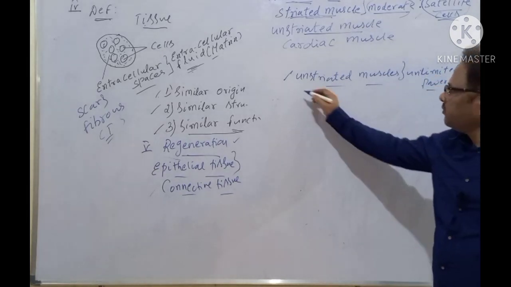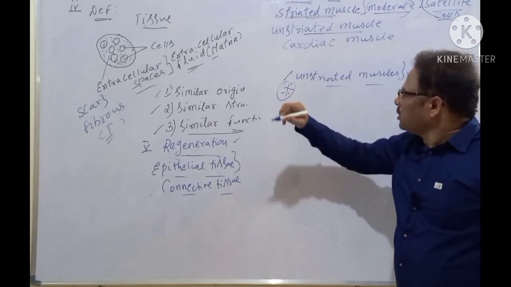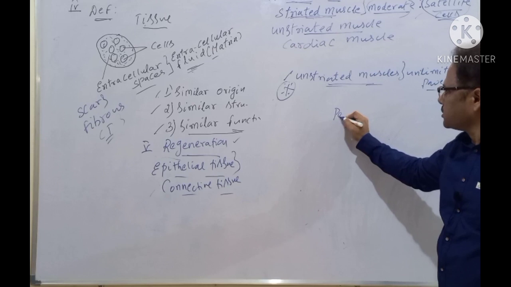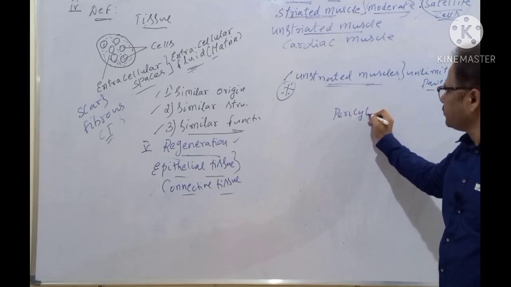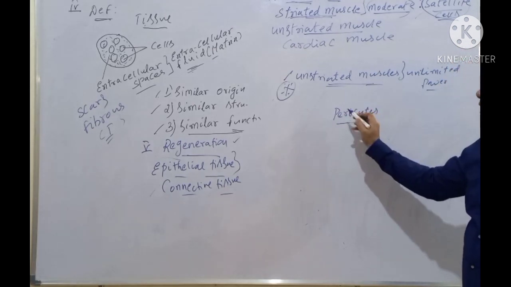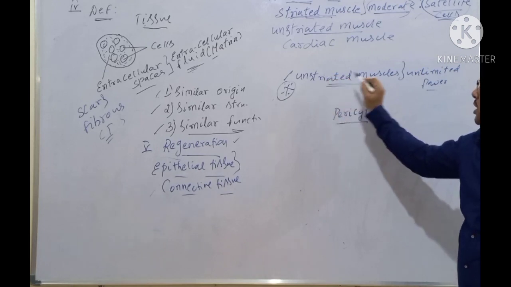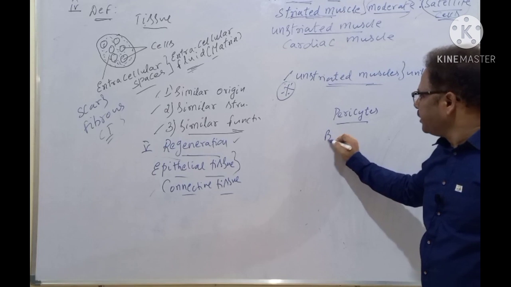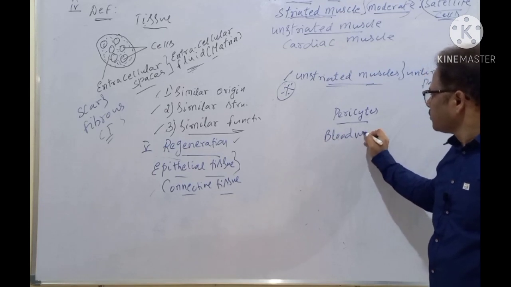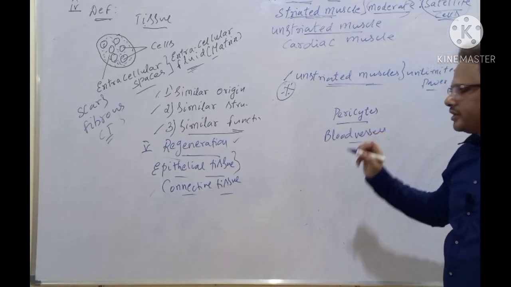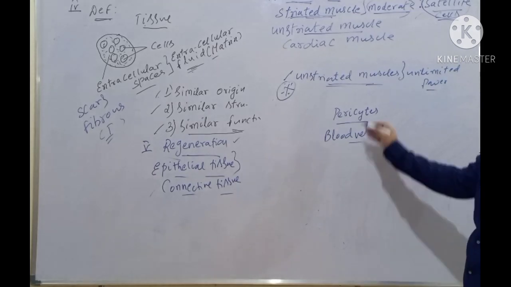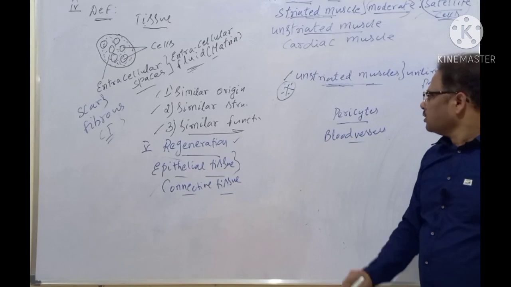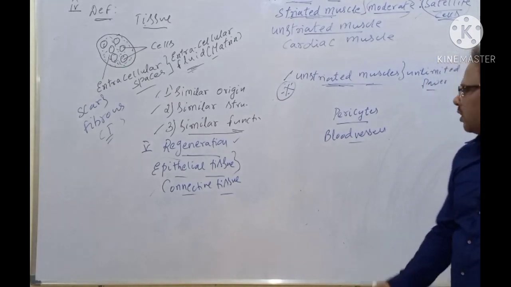Why? Because it's a very important point. All of you note down. These unstriated muscles have unique cells called pericytes. The pericytes are present in the smaller blood vessels, and whenever there is damage to the unstriated muscles, tissue repair happens because of the pericytes.